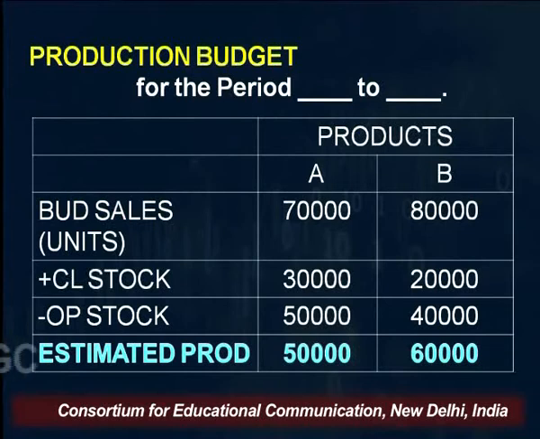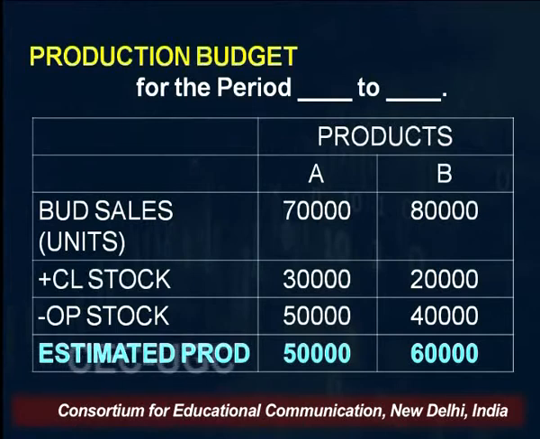So I have shown the different products which the company produces or tends to produce. Say the company tends to produce 2 products, A and B. Budgeted sales, here in short form I have written, in terms of units. Suppose it wants to sell 70,000 units of product A and 80,000 of product B, plus closing stock. You are estimating that at the end of the year you should have this much closing stock, so 30,000 of product A and 20,000 of product B.